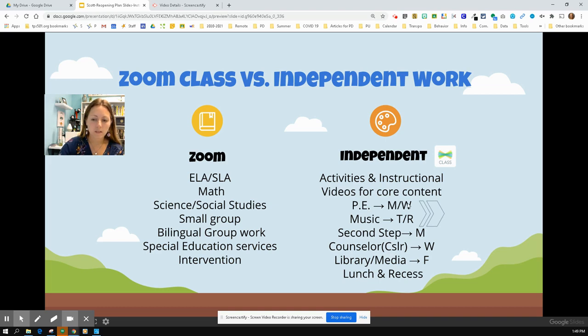And PE will be on Monday and Wednesday, and music on Tuesday and Thursday for 45 minutes a day. Second Step on Mondays, counselor on Wednesdays, and library and media on Fridays for 30 minutes a day, as well as lunch and recess, which will be 45 minutes a day, with the exception of pre-K, which will have 70 minutes a day of combined recess and lunch.